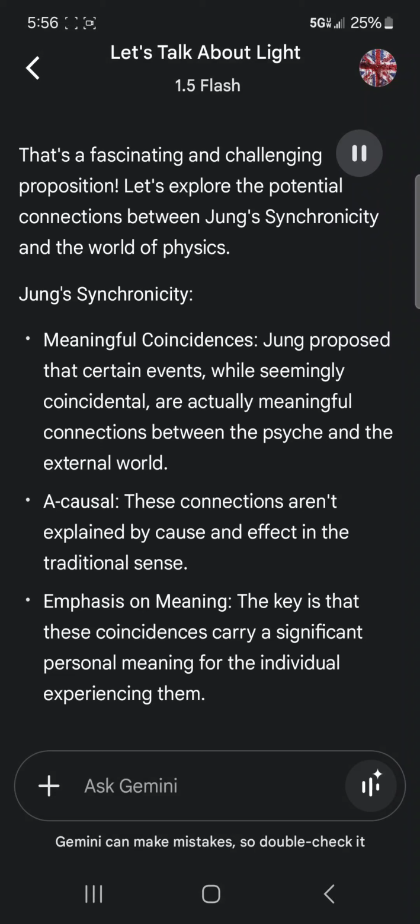Jung's synchronicity, meaningful coincidences. Jung proposed that certain events, while seemingly coincidental, are actually meaningful connections between the psyche and the external world. Acausal. These connections aren't explained by cause and effect in the traditional sense. Emphasis on meaning. The key is that these coincidences carry a significant personal meaning for the individual experiencing them.